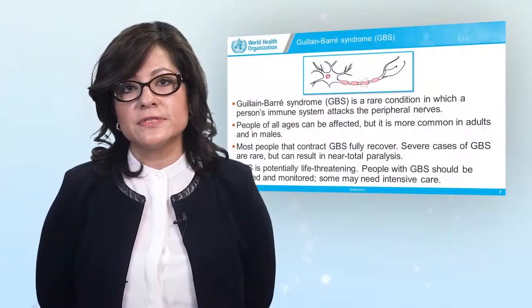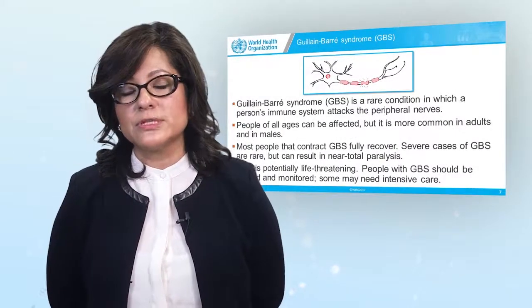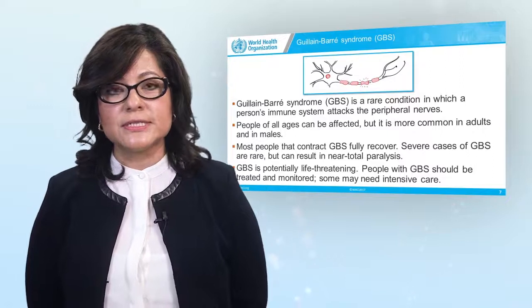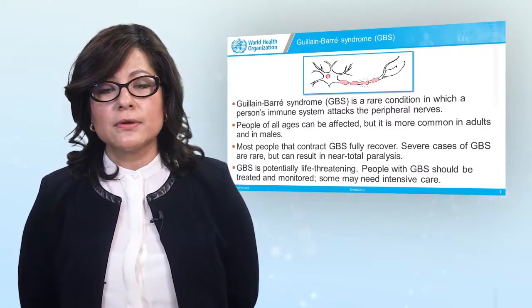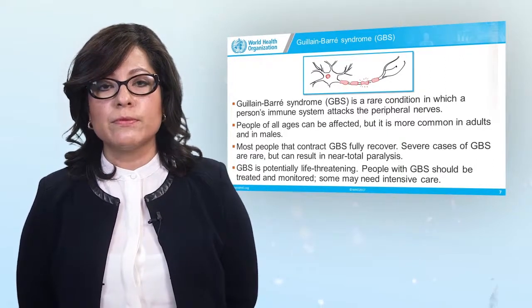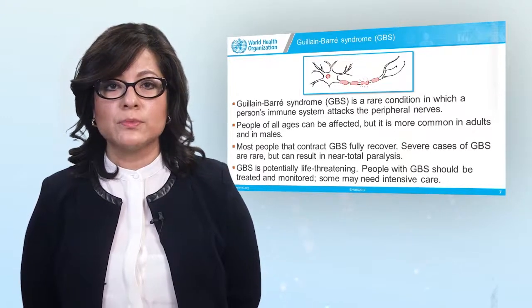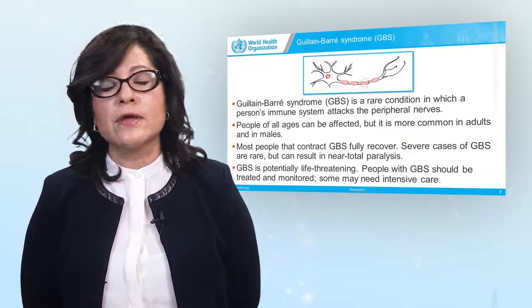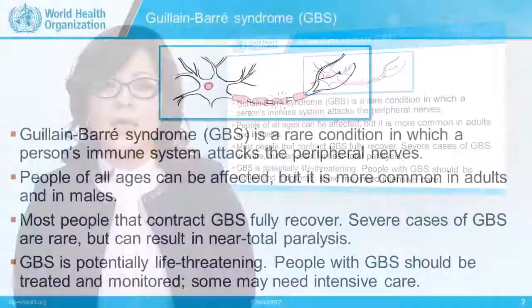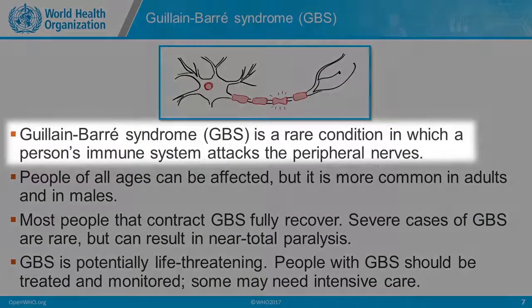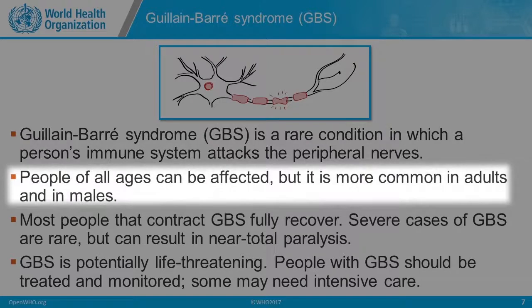Another consequence of Zika virus that was seen during the emergence of 2015-2016 is the onset of Guillain-Barré syndrome, which is a neurological syndrome observed in adults that are infected with Zika virus. Guillain-Barré syndrome, also known as GBS, is a rare condition in which a person's immune system attacks the peripheral nerves. People of all ages can be affected, but it is most common in adults and in males.